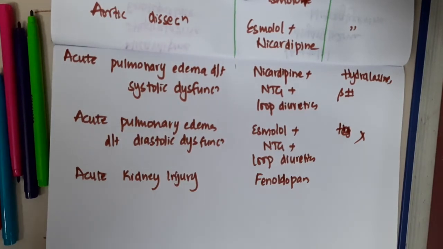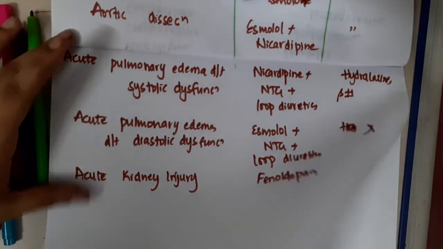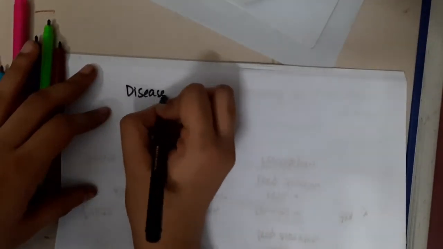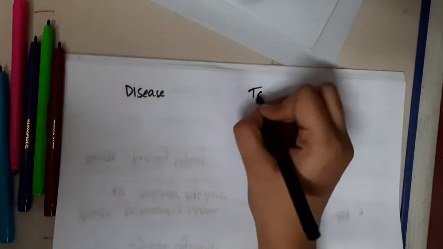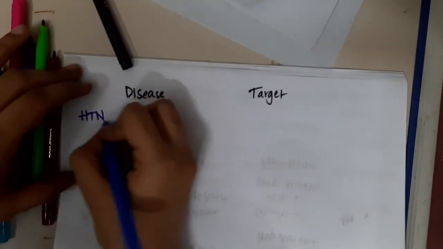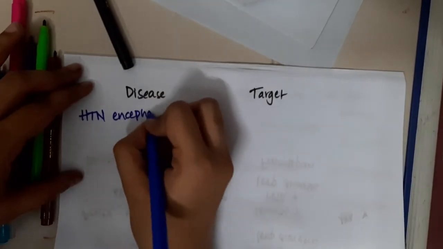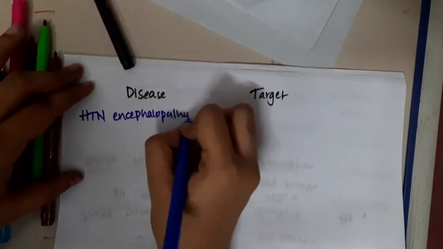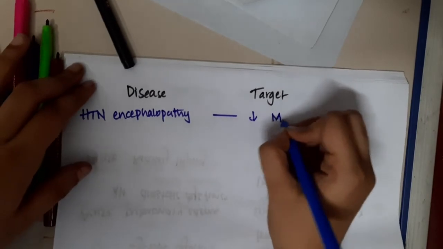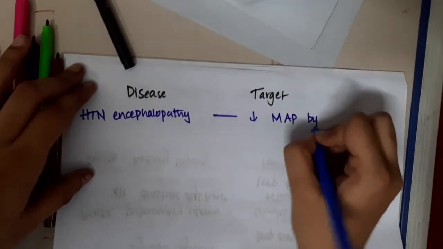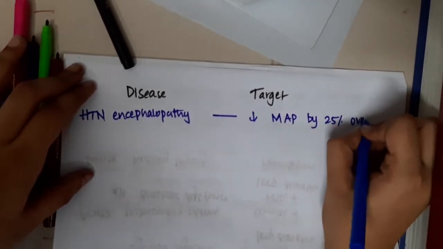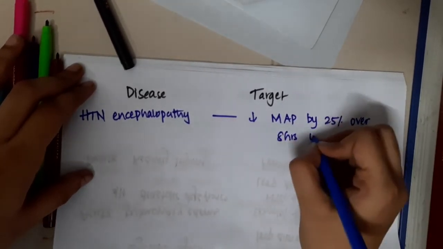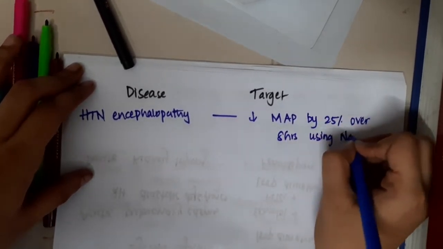Okay, next, one more important thing is diseases with hypertension and the target. This is one more list. If the patient has hypertensive encephalopathy, then we should reduce the mean arterial pressure by 25% over 8 hours using sodium nitroprusside.